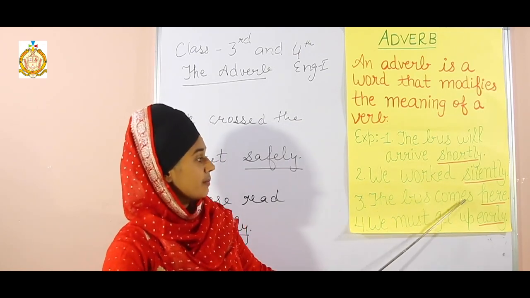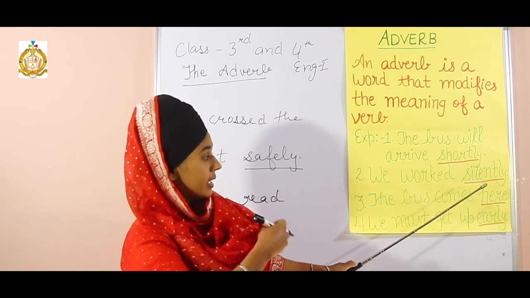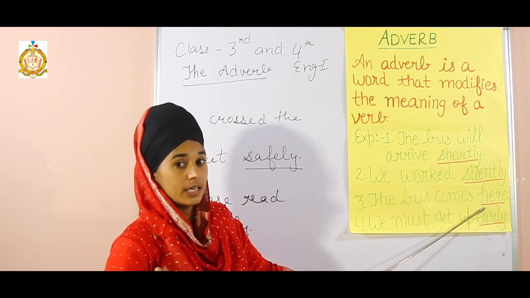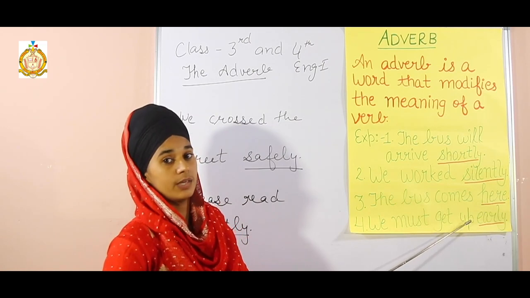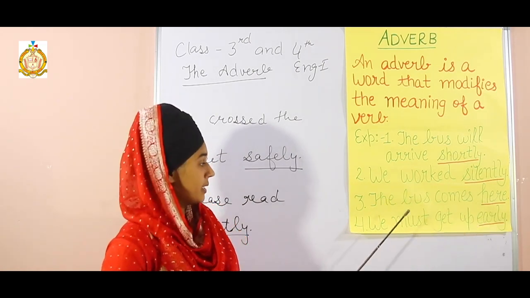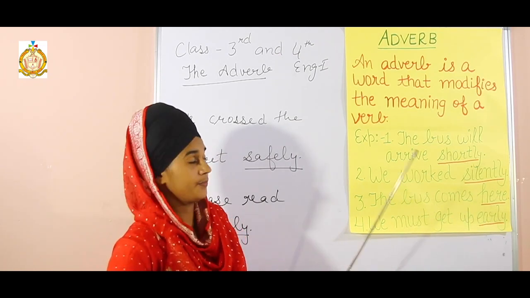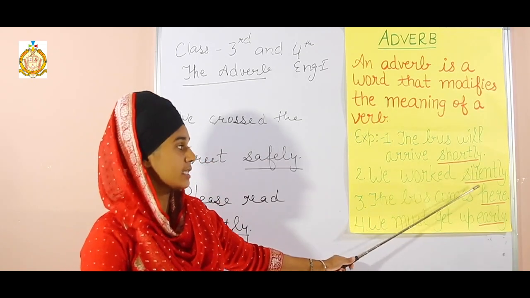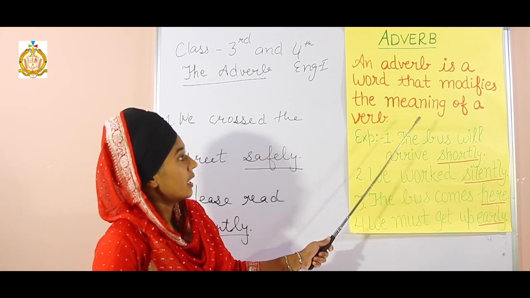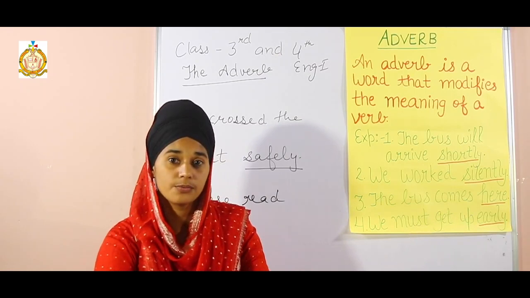Third is, the bus comes here. Here is describing the verb, telling where the bus will come. We must get up early. Early is an adverb. In these sentences, shortly, silently, here, early are all added to the verb to describe the meaning of a verb.